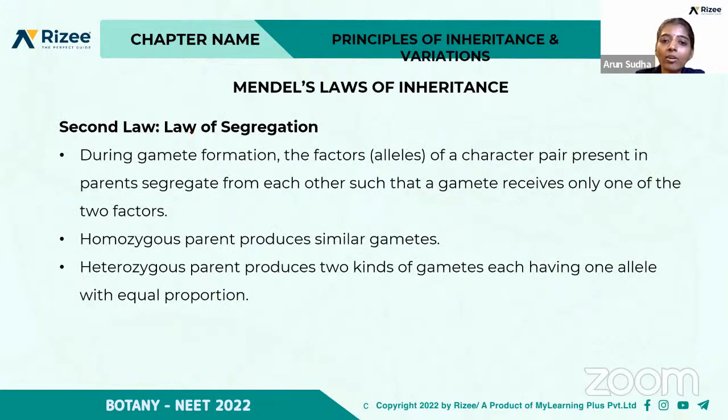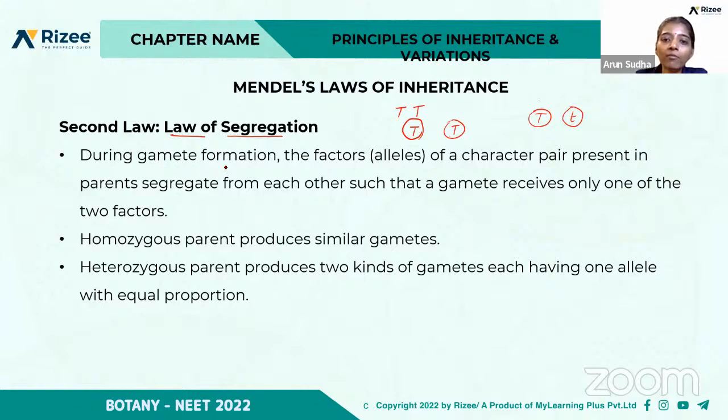And the second law is called the law of segregation. So what does this law say? During gamete formation, when the parent forms gametes, only one gamete fuses with the gamete of the other parent. The parent may be Tt, or it may be TT, right? This is from the other parent.